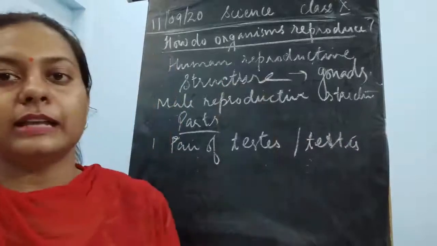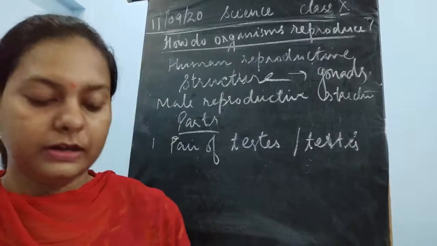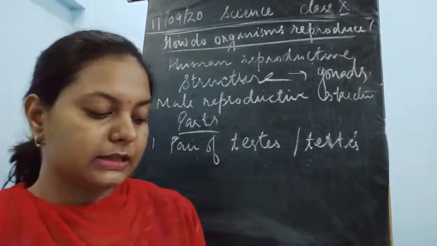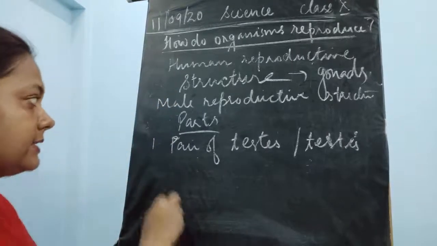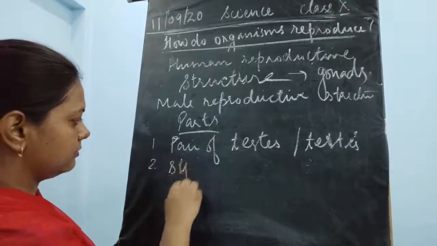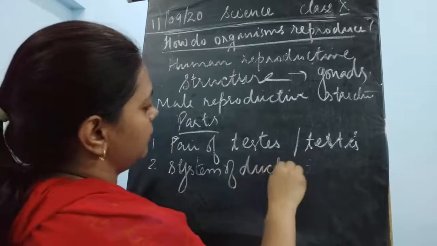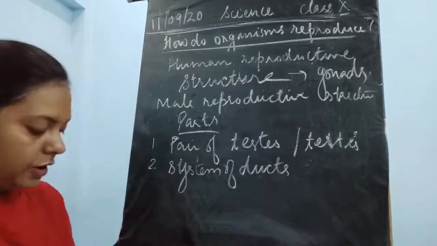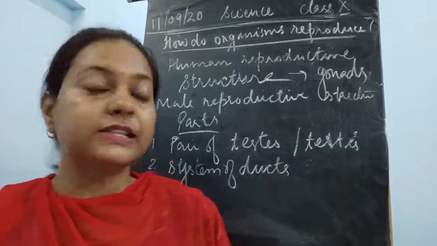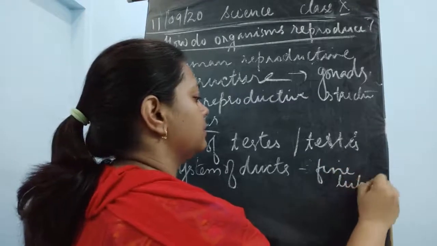So it is a pair of testes. Then the second one is the system of ducts. Now what do we mean by ducts? Ducts means tubes, fine tubes.